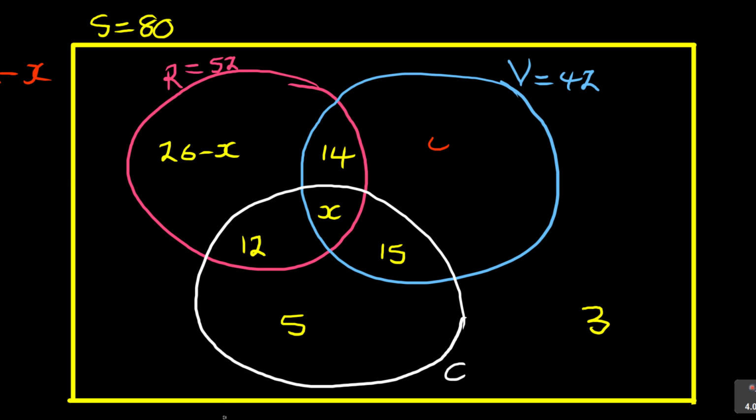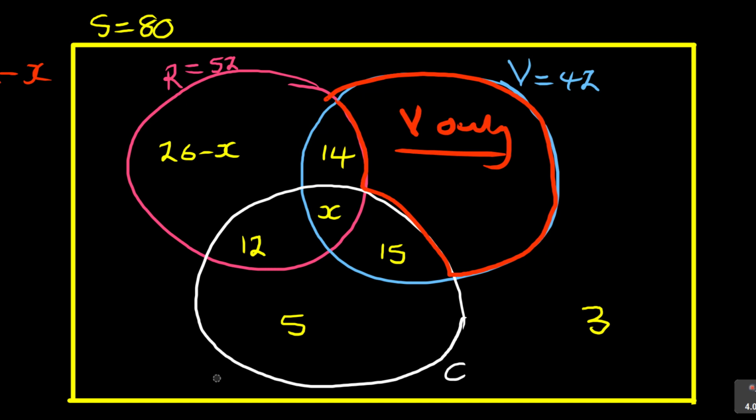So what do we say? For us to be able to find this number here, these are the students. Let me show you. We are looking for this number here, and only. So what do we call them? We call them students who like volleyball only. Are you seeing what I'm saying now?